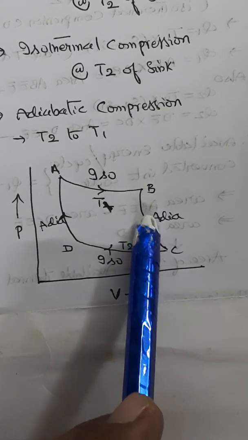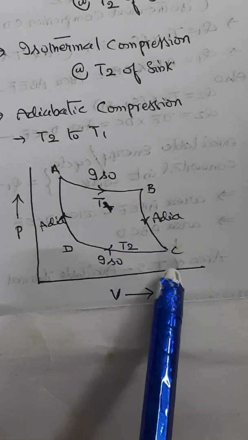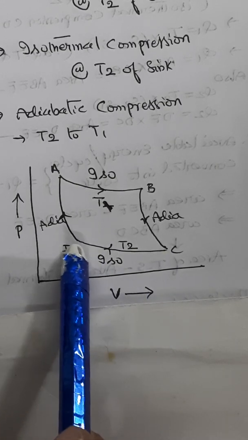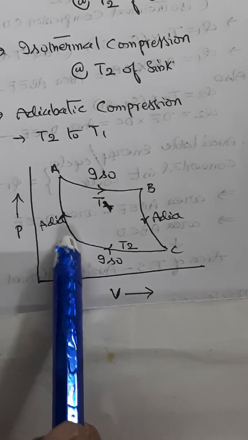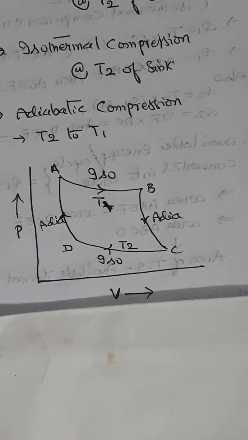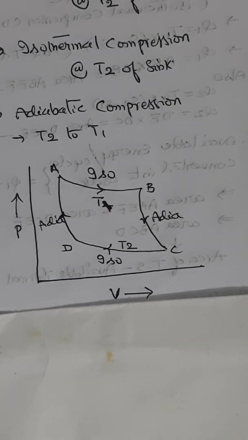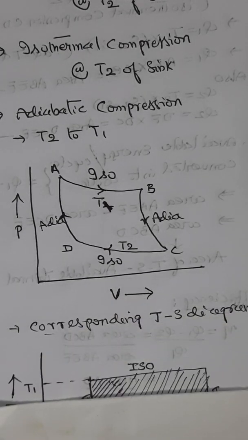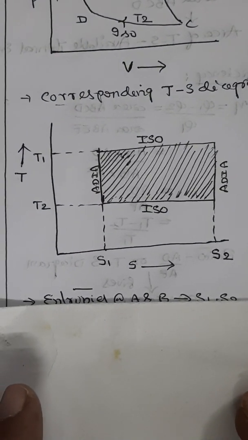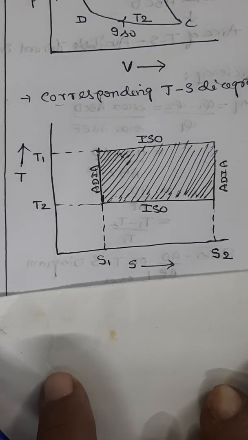This is the adiabatic expansion curve BC. This is the isothermal compression curve CD. This is the adiabatic compression curve DA. Now let us represent the same in the form of the corresponding TS diagram like this. If this is between pressure and volume, this is between temperature and entropy, something like this.